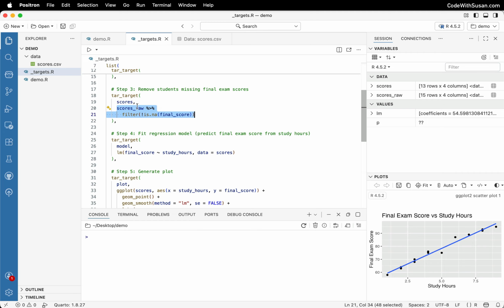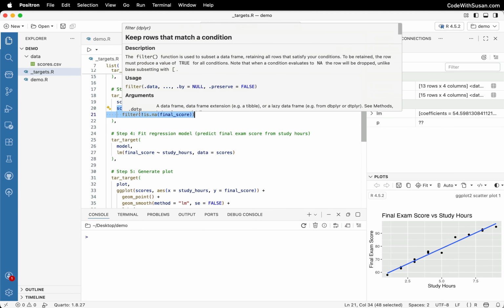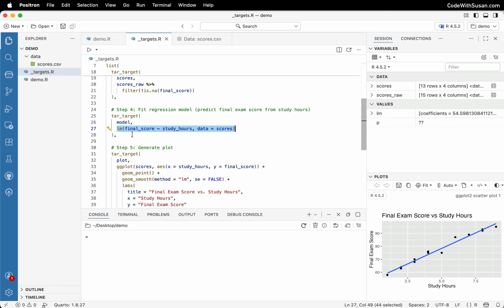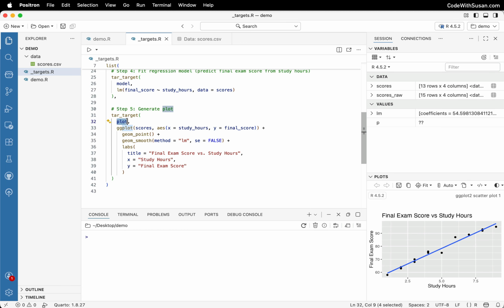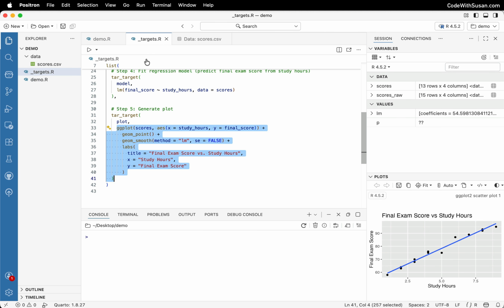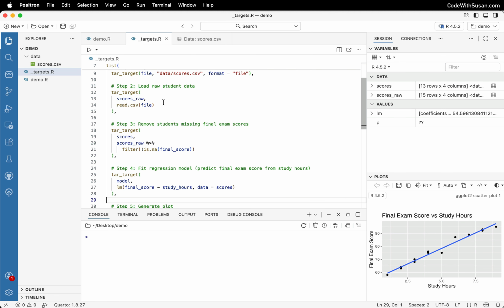So in step 3, here's where we're cleaning our data. So we do some filtering on it. Step 4 is where we do the modeling. So we call this model. And then here's the command or the code to actually build that model. And then finally plot. This is the final target name, and here's the code to generate that target. So effectively, we have the same code we saw in our bare bones R file. We've just organized it around this idea of a pipeline and targets.